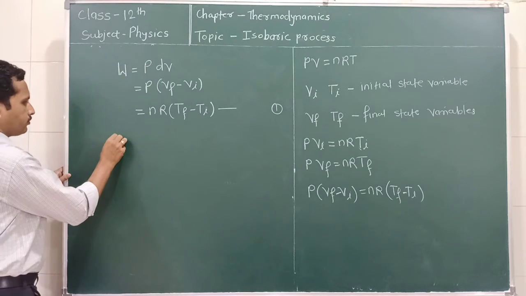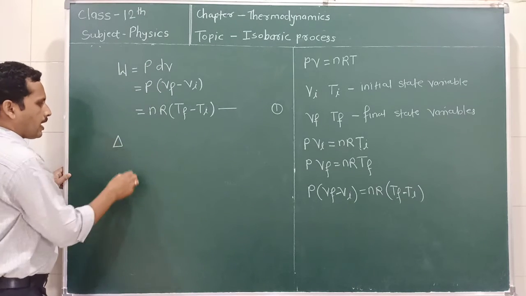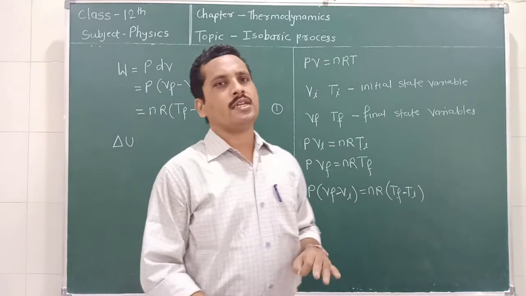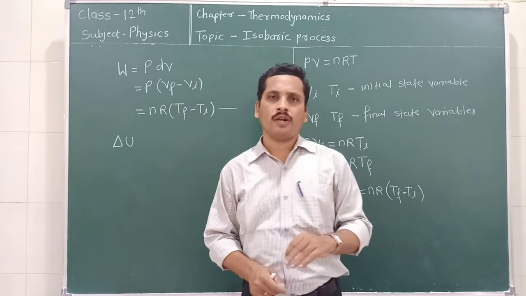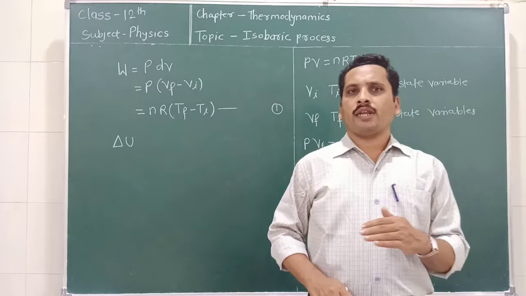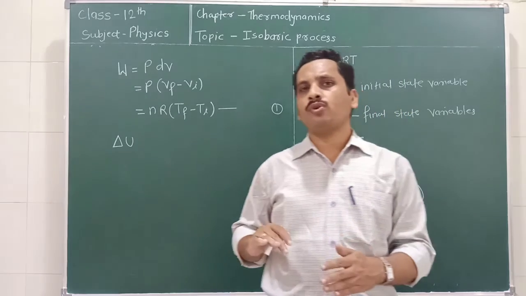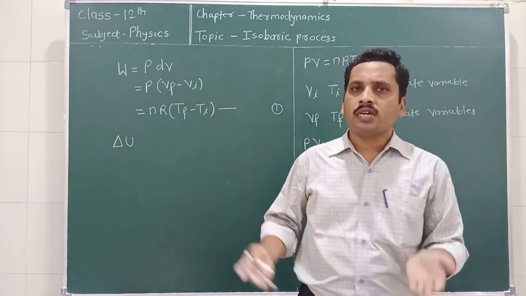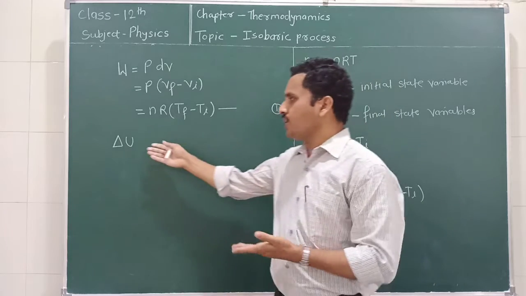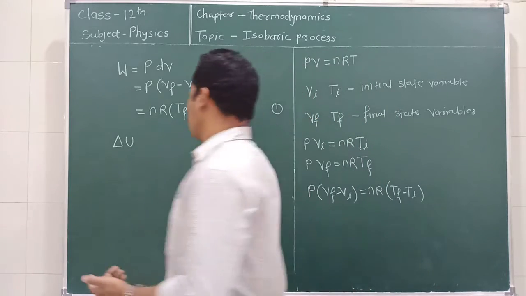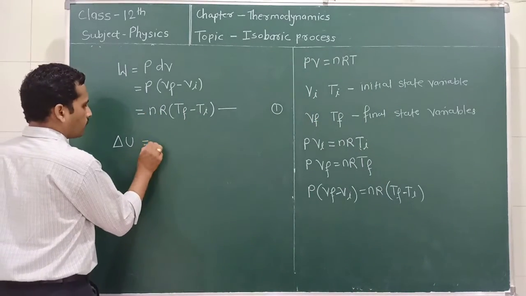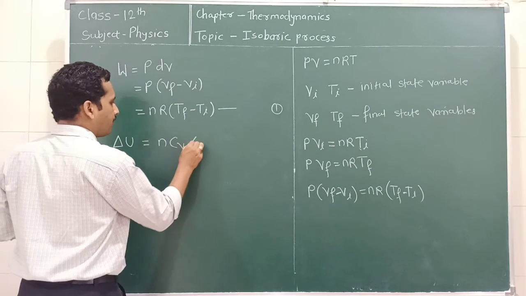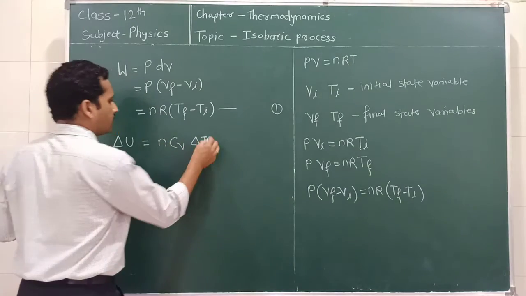Now, as the temperature of the isobaric system is not remaining constant, the internal energy of the system also changes. So what is the change in the internal energy? The change in the internal energy, delta U, is equal to n Cv multiplied by delta T. What is delta T?